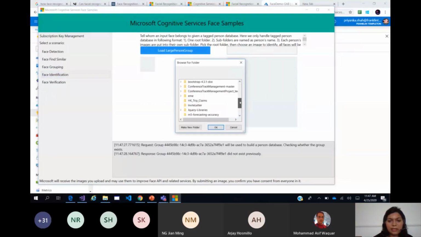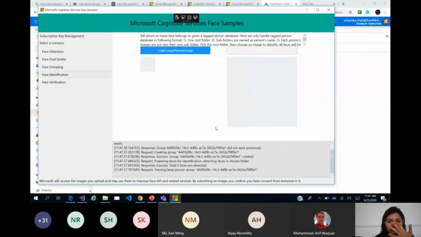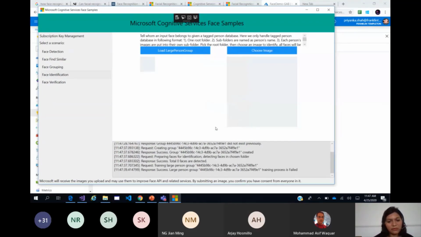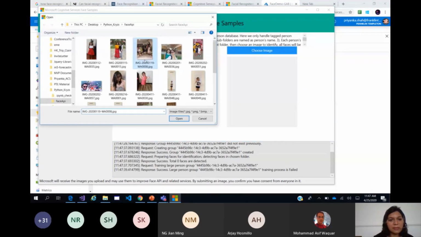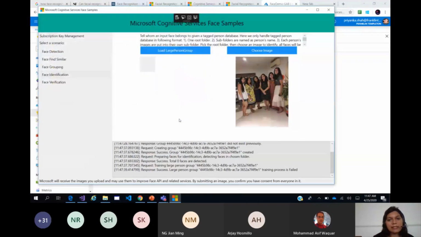When we go to face identification, then again this is a load large person group, and let us go on loading the same API, same pictures there, and let us see what happens. You can continuously see the JSON response. So request is being done, response is being done. Okay, and then I'm going to choose the group image.